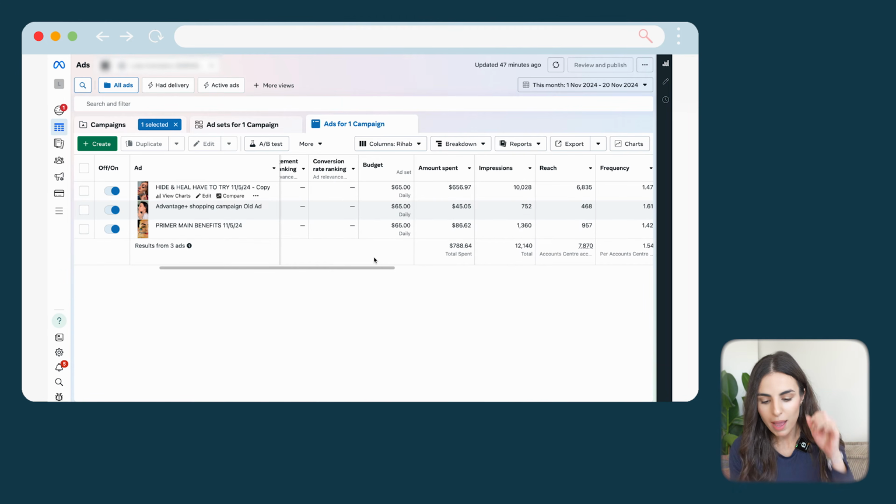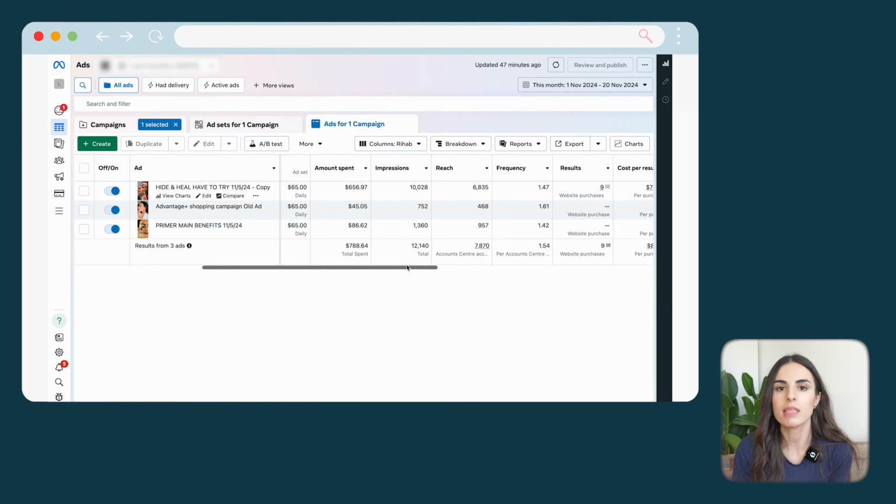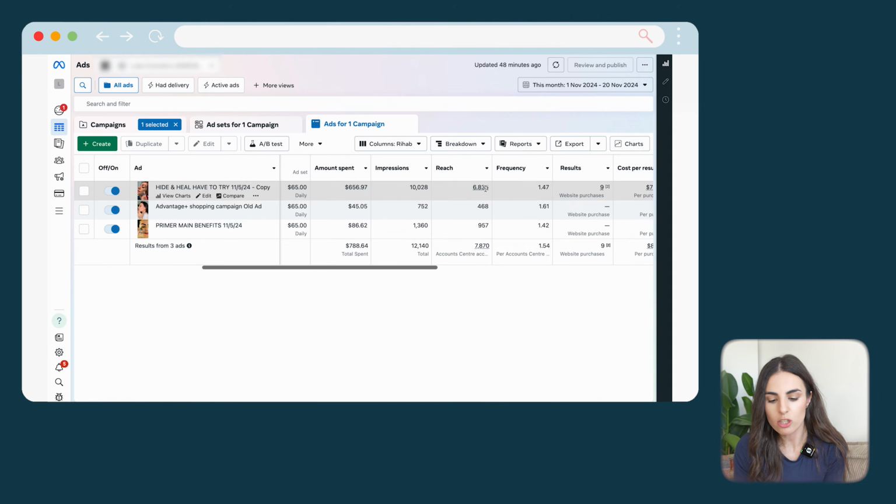After amount spent, we have impressions, and it's the number of how many times this ad was shown. It's about how many times this ad was in front of someone. Okay, so this is the number of impressions. Then we have the reach. The reach is the number of people who saw the ad. Okay, so as you can see, reach is lower than impressions, and the frequency is basically the number of impressions divided by the number of reach. So how many times the same person saw this ad.